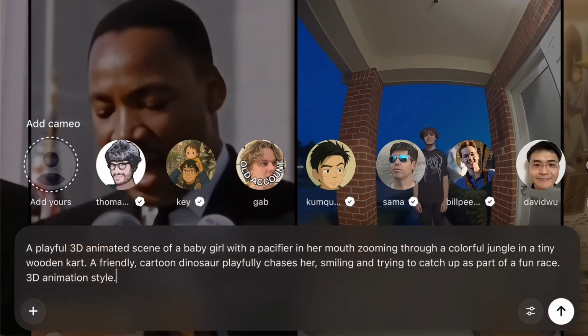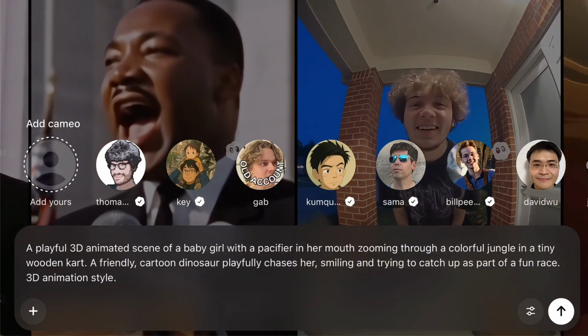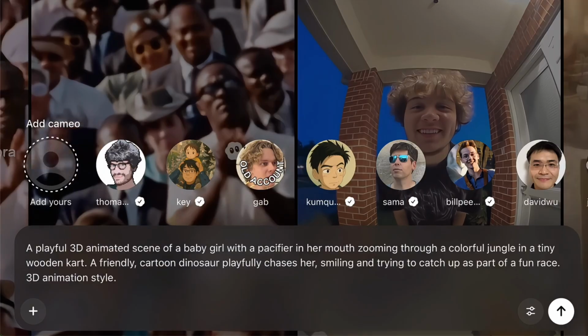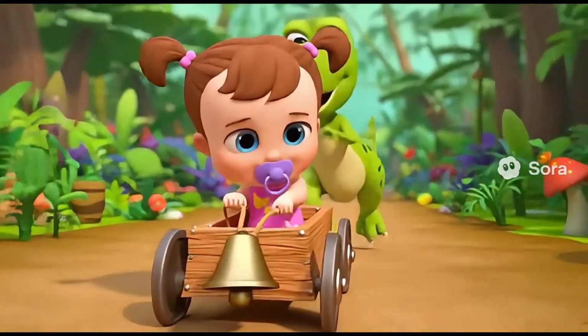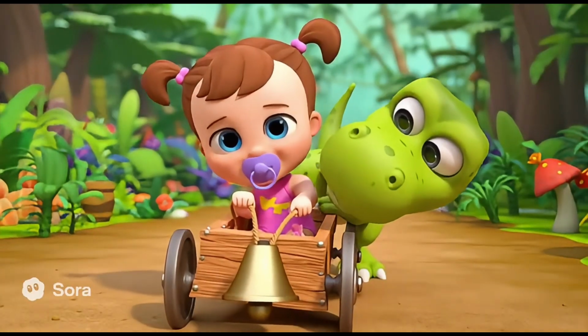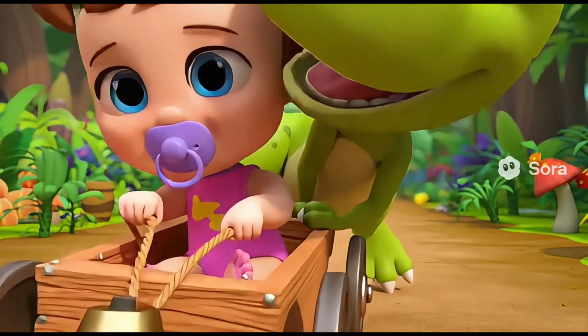Next, I wanted to test 3D animation with a playful setup. A baby racing through a jungle with a friendly dinosaur chasing behind. This one's pure fun: smooth camera movement, bright colors, and expressive animation. It really shows Sora's potential for family-friendly content.